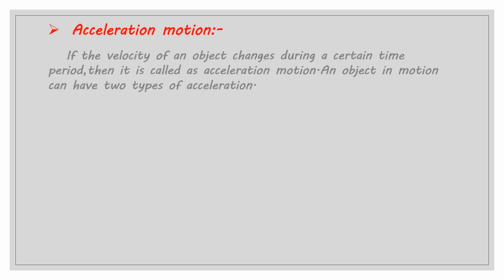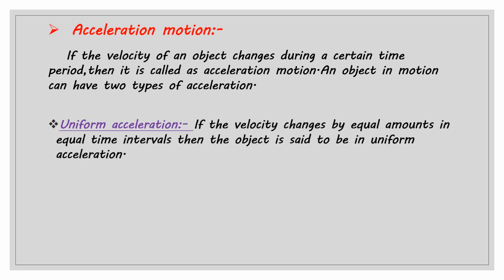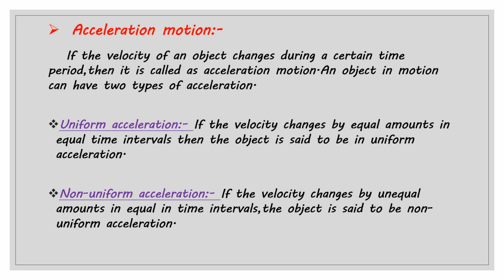Now students, let us see about accelerated motion. What is meant by accelerated motion? If the velocity of an object changes during a certain time period, then it is called accelerated motion. An object in motion can have two types of acceleration. First, uniform acceleration: if the velocity changes by an equal amount in equal time intervals, then the object is said to be in uniform acceleration. Second, non-uniform acceleration: if the velocity changes by unequal amounts in equal time intervals, the object is said to be in non-uniform acceleration.